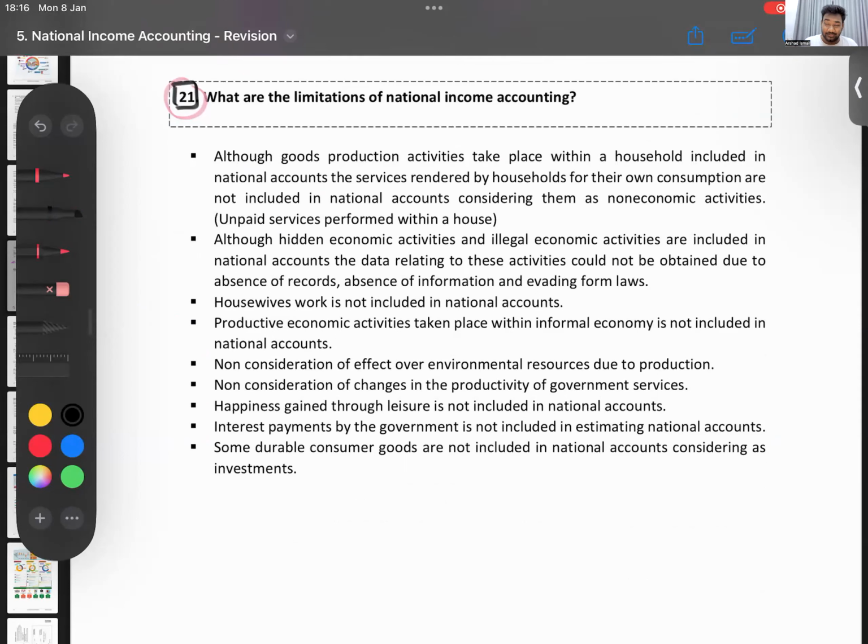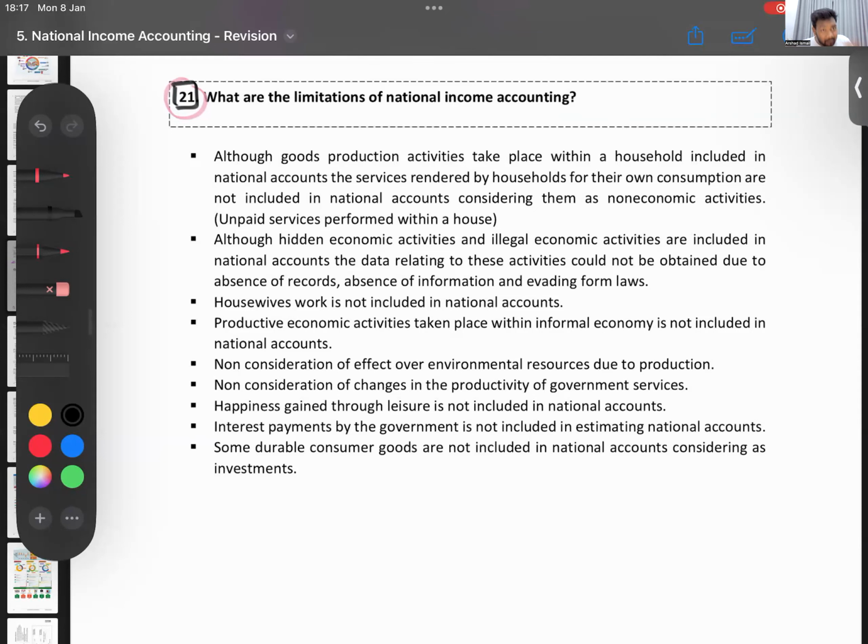What are the limitations? If you take national income accounts, GDP has to include all the productive goods and services. But there are so many productive services not included in GDP. Just think, if you buy food from outside, you go to a petti kade, or let's say a cyber kade, and you buy fried rice, it's included in GDP.